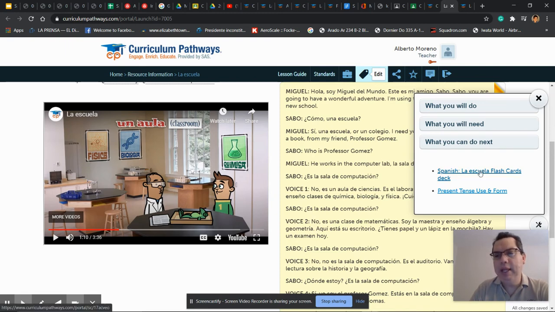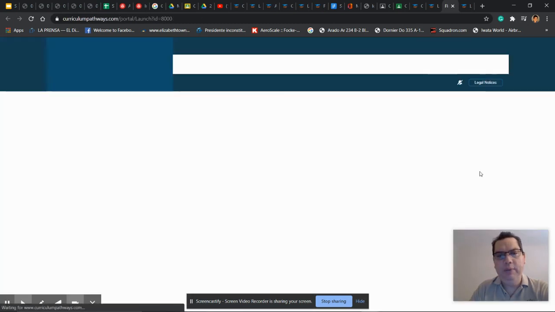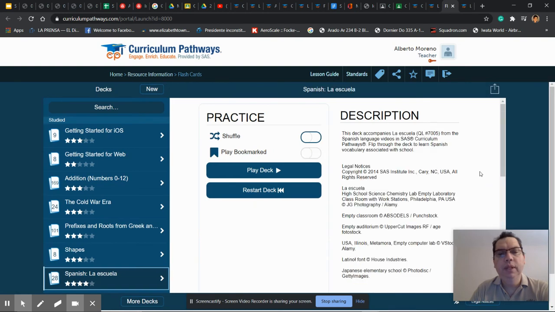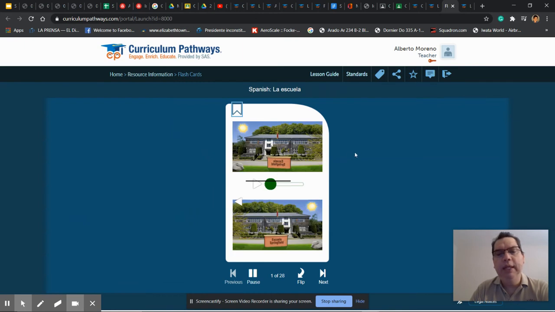And the activity that you will do is Spanish La Escuela flashcard deck. So you click in there and it will take you to play deck. So you play that deck and you see that you can click the play button.